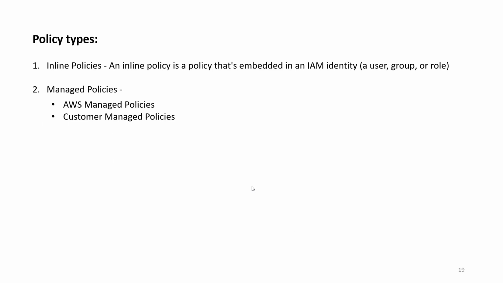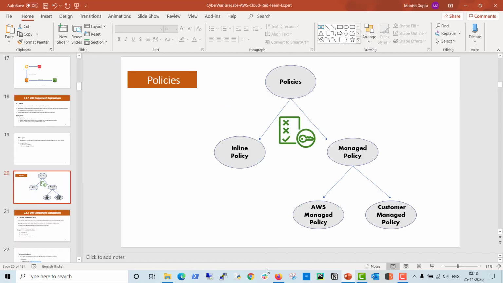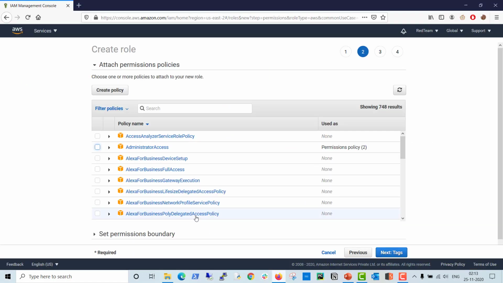So there are two types of policies you can discuss here: inline policy as well as managed policy. Managed policy is further divided into AWS managed policy and customer managed policy. Let's discuss this in our practical demonstration.